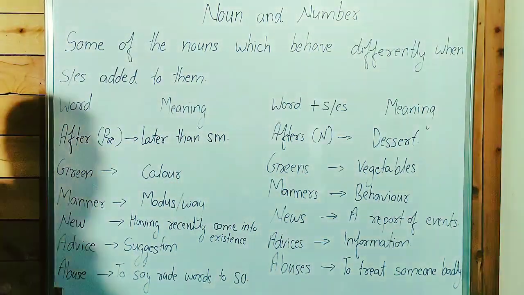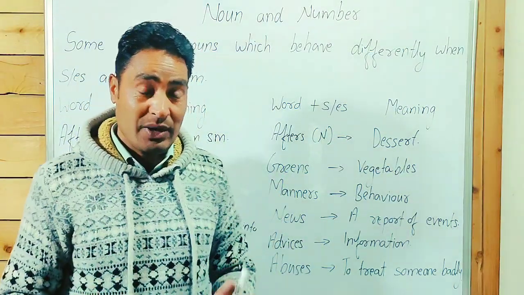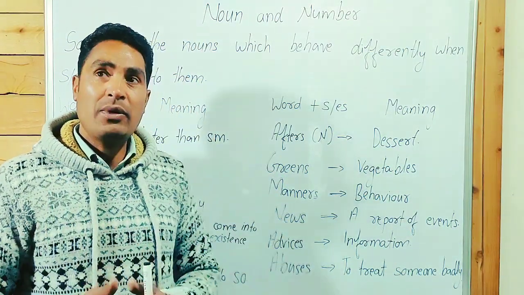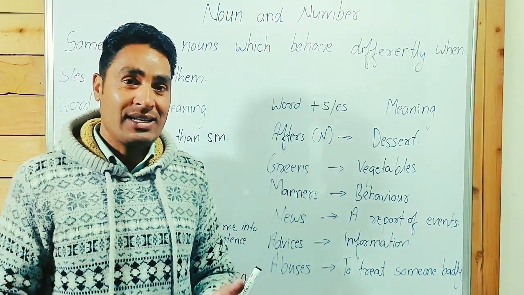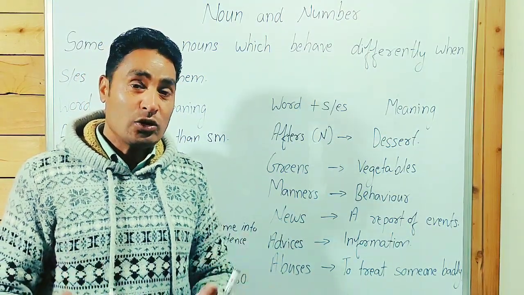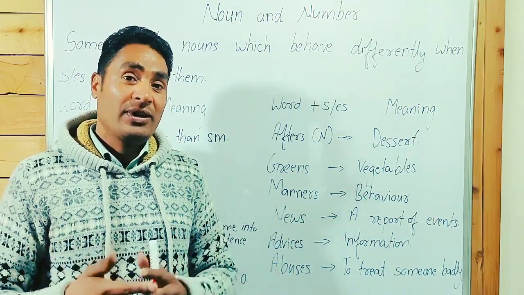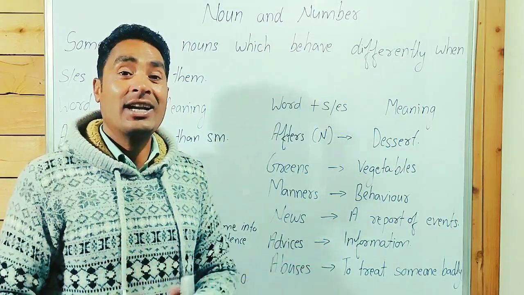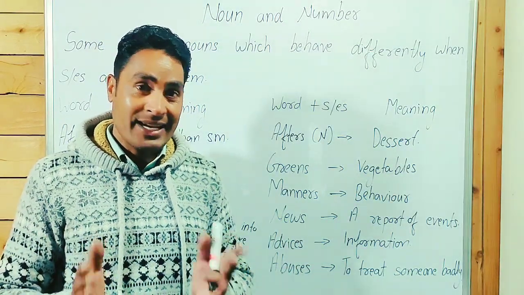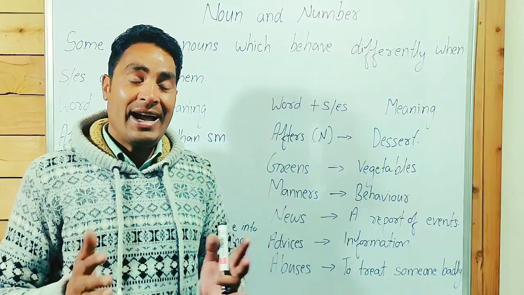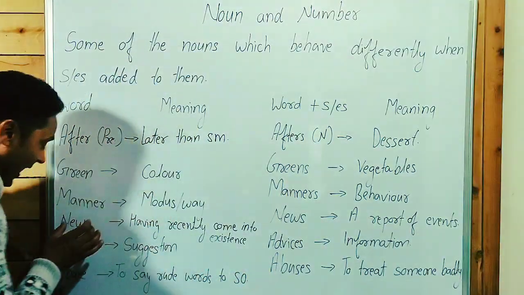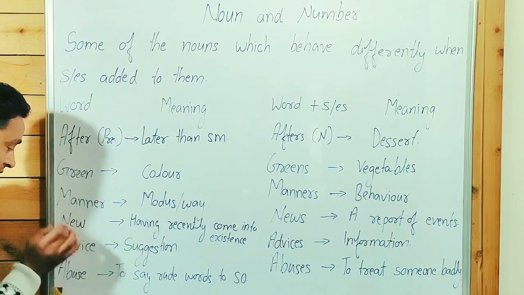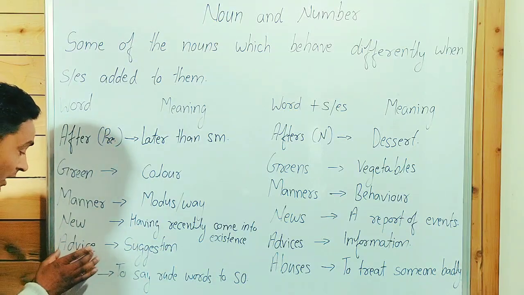Advice, guys, point to be noted. If you have watched the third video on noun and number, we learned that advice, information, jewelry, furniture, scenery, etc. are uncountable nouns. We can't add s and es at the end of the noun, and we can't add the article a and an before. Advices is incorrect.